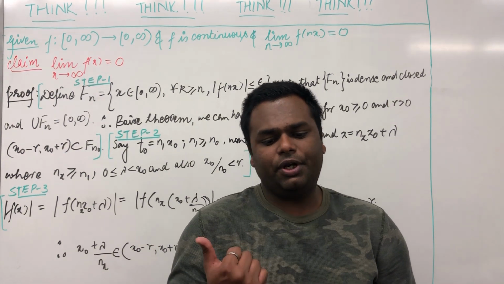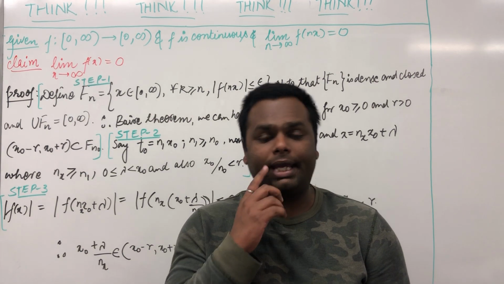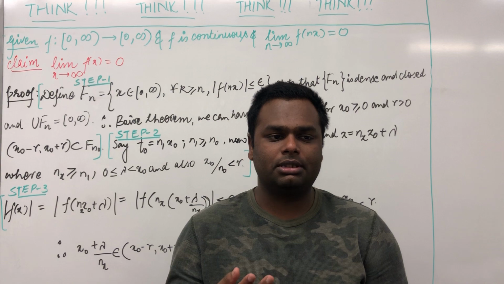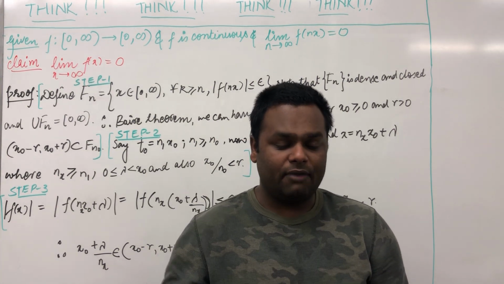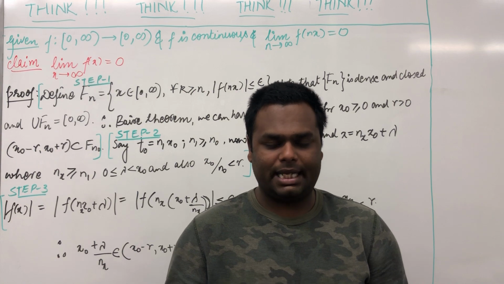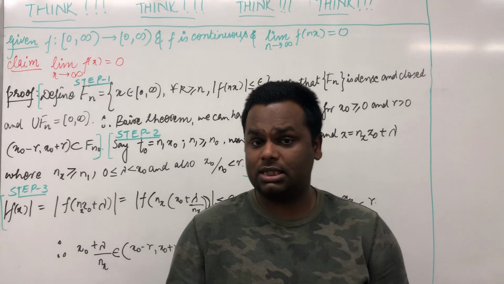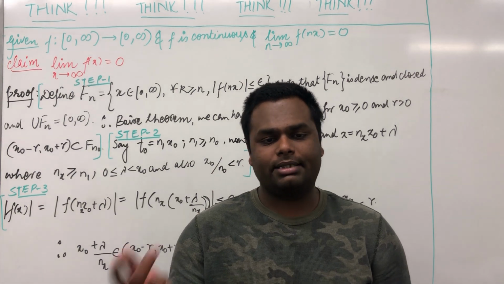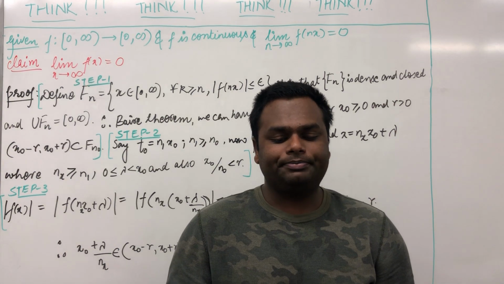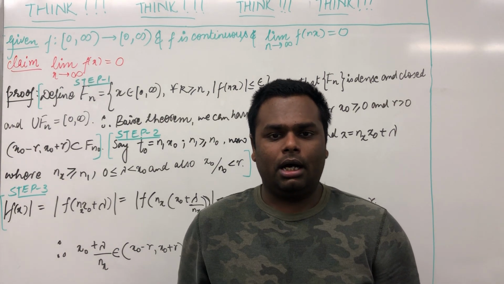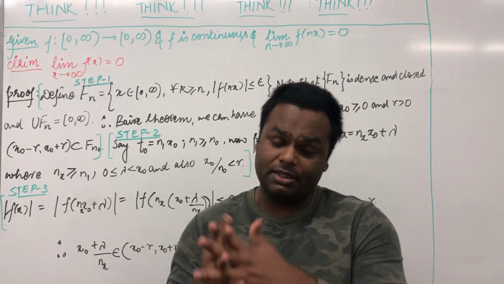In the first video of this series, I discussed a problem. I gave two examples where we saw that if the sequence goes to 0 as n tends to infinity, then the function was also getting towards 0 as x goes to infinity. In the second video, we talked about Baire's theorem. Now in this video, I'm going to discuss the proof of this problem.